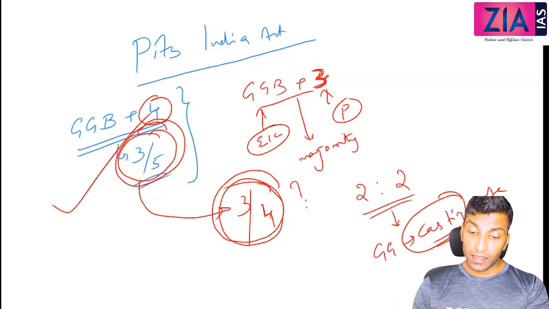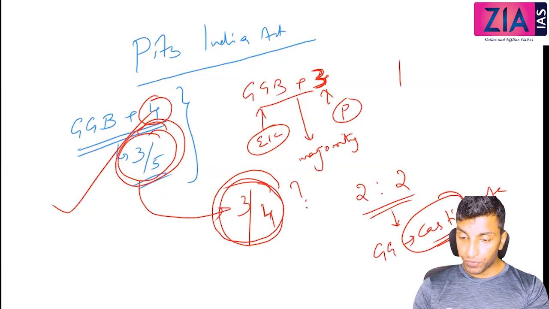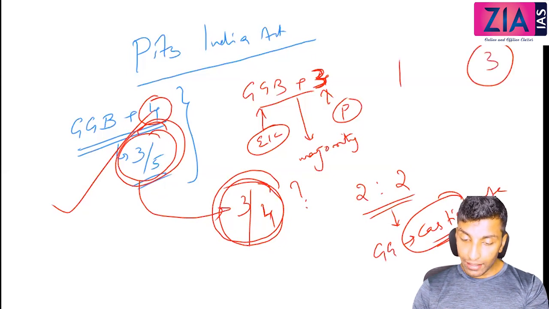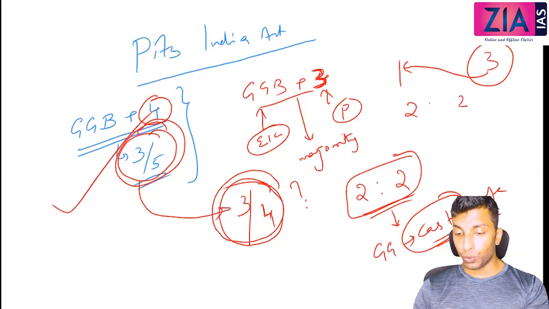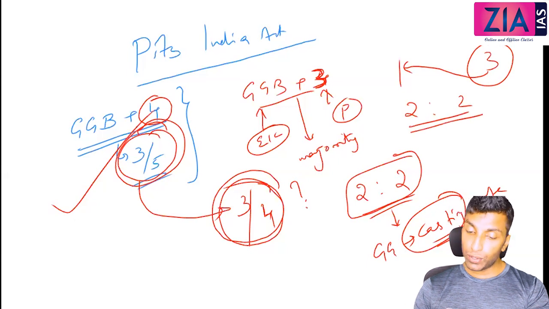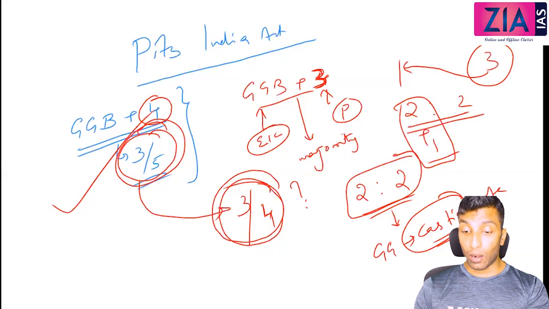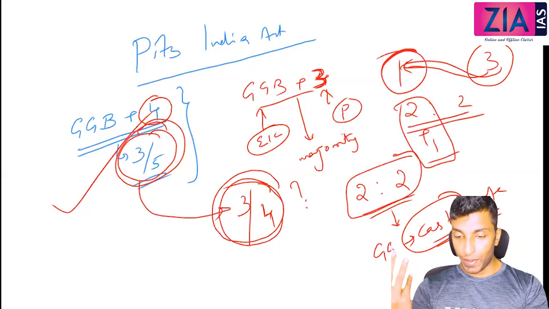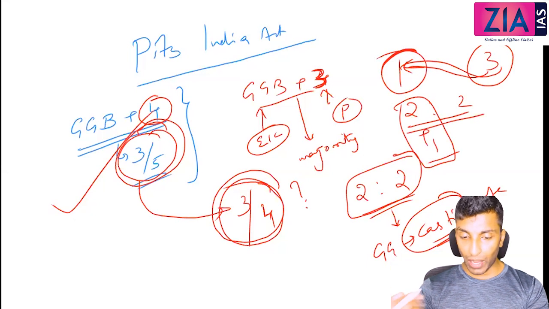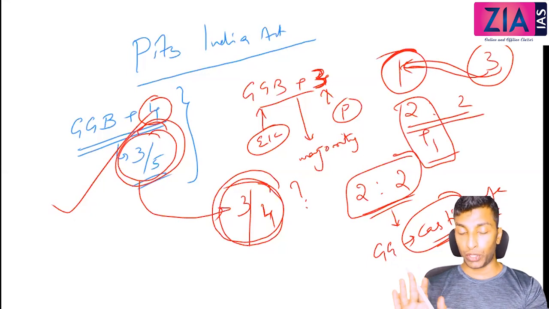So that means the Governor General already has a vote. 3 members are there. How to reach this stage? You get 1 member here, so you can get 2-2. If you can appease 1 member, you will get equality. Once you get equality, you can exercise your vote and implement your decision. And how to attract that 1 member? You can lure him, you can pay him, you can appease him, whatever you want. 1 member you can keep with you.